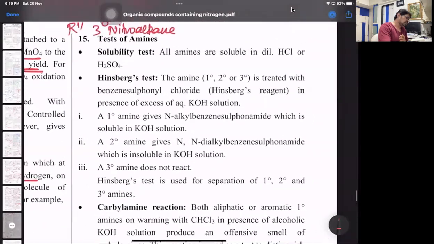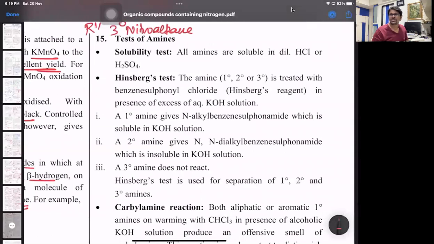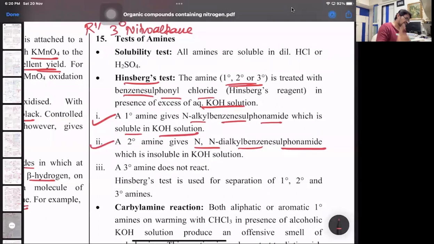Then, tests of amines. Solubility: amines are soluble in dilute HCl or dilute H2SO4. Hinsberg test. What was Hinsberg test? It's for 1 degree, 2 degree, 3 degree amines, that is benzene sulfonyl chloride with aqueous KOH. Now, what are the tests? Primary amine gives N-alkyl benzene sulfonamide, which is soluble in KOH. 2 degree amine gives N,N-dialkyl benzene sulfonamide, which is insoluble in KOH. And 3 degree amine does not react. That's where you use it to separate a mixture of 1, 2, and 3 degree amines.